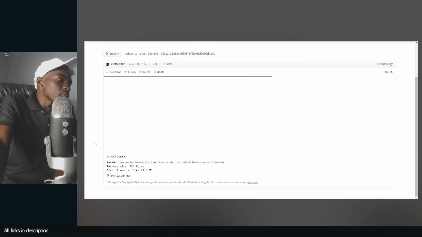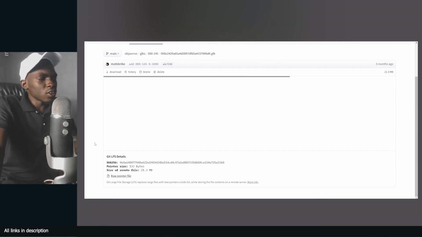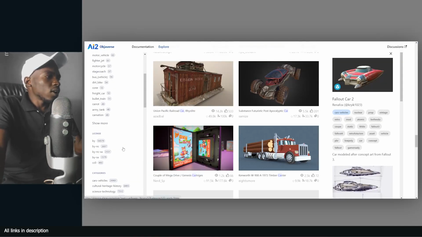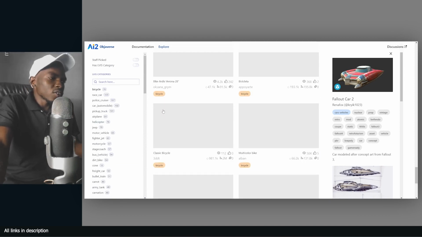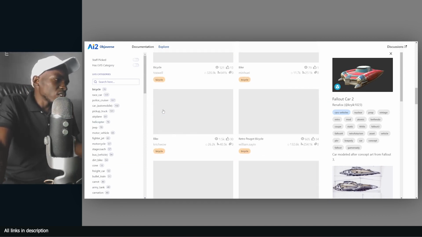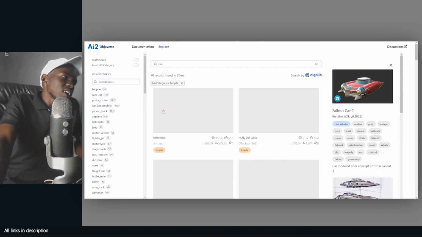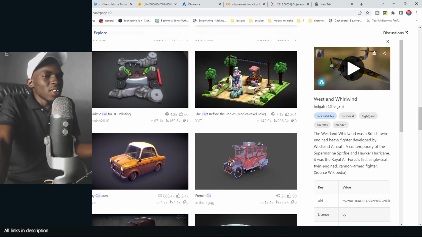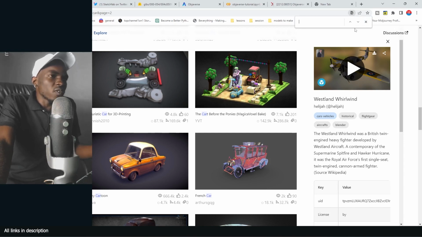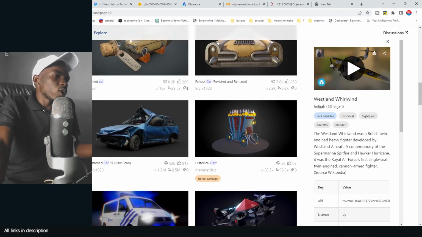So they have this site here. I think this is geared towards the AI, but they also have this human-friendly interface where you can just explore the different models, and they have categorized them. Yeah, it sucks, but they also made a website that you can take advantage of and just search for whatever model you want.